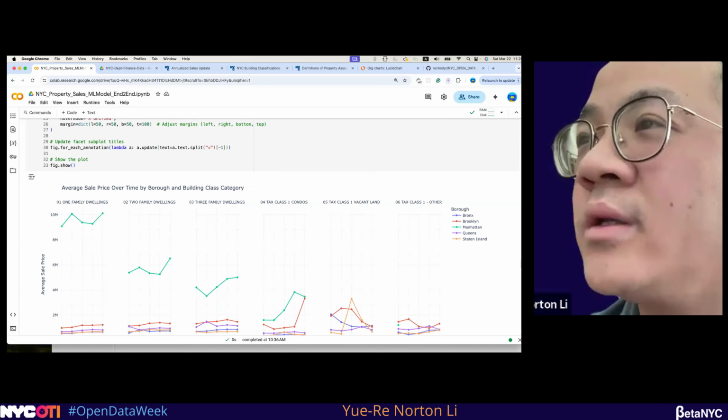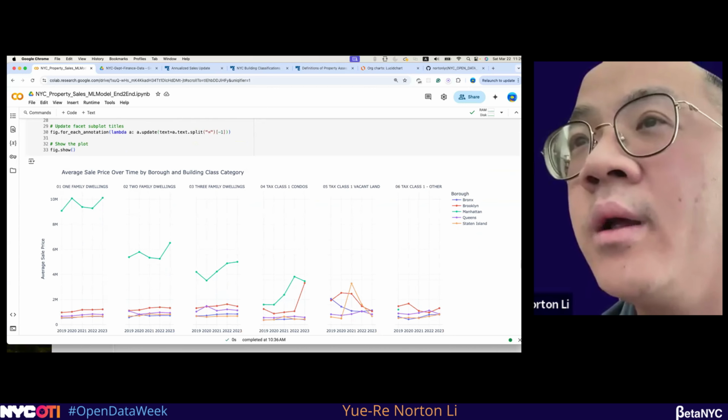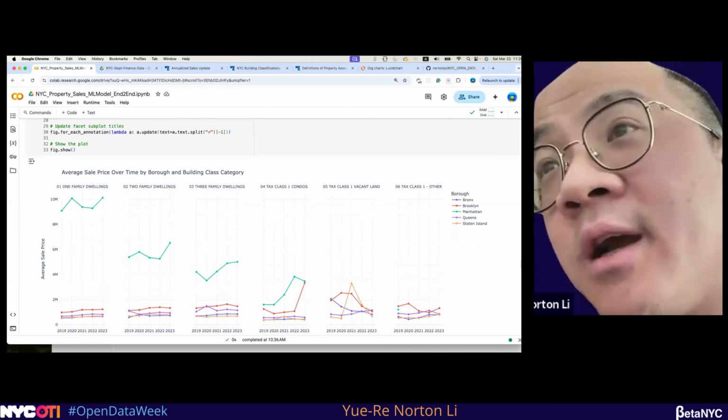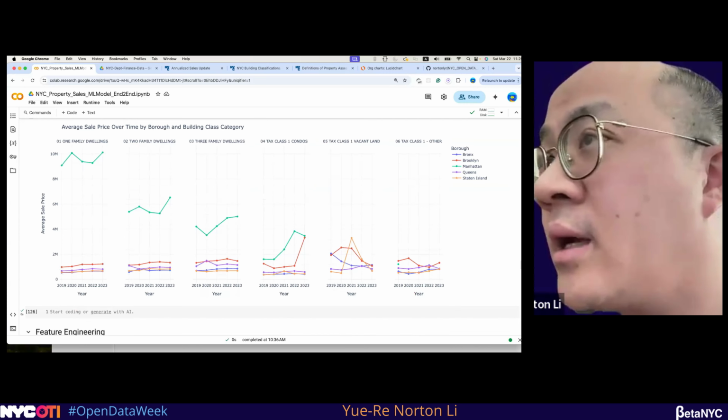There's another one by the building category and the borough: the average sale price over time by borough and building class category.